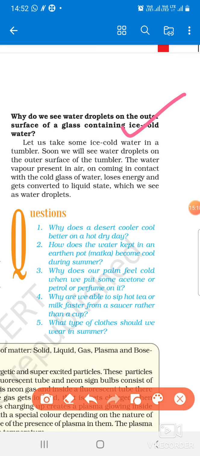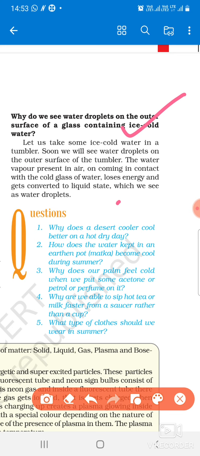Why do we see water droplets on the outer surface of a glass container containing ice cold water? You have seen that when we pour ice cold water in a glass, the outside of the glass also becomes wet. Why? Because of condensation. Let us take some ice cold water in a tumbler. Soon we will see water droplets on the outer surface of the tumbler.